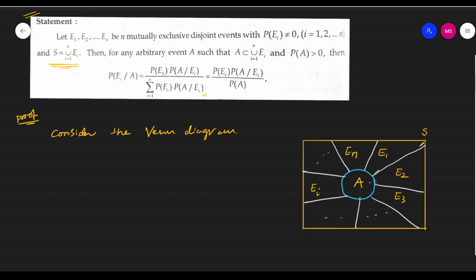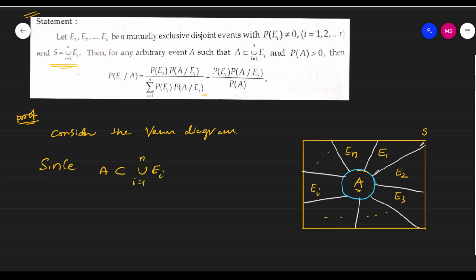Then for any arbitrary event A, this is one of the arbitrary events A, such that A is a subset of union i running 1 to n Ei. So A is a subset of union Ei and P of A greater than 0. So I'm taking this, consider the Venn diagram: since A is a subset of union i running from 1 to n Ei.